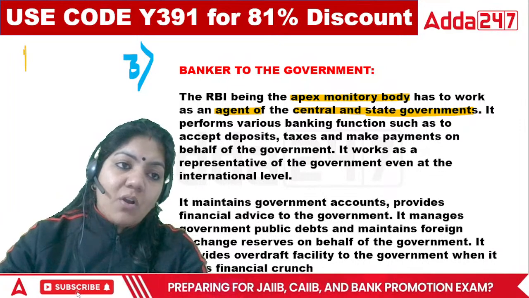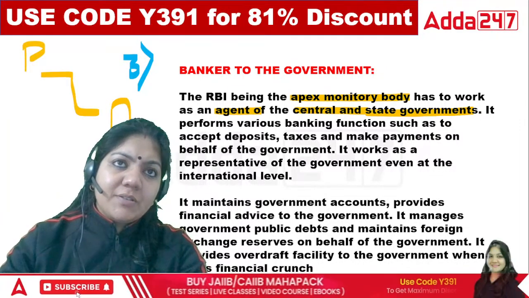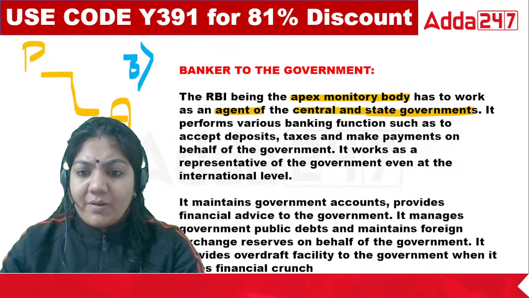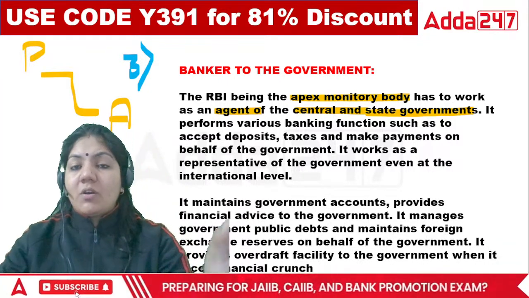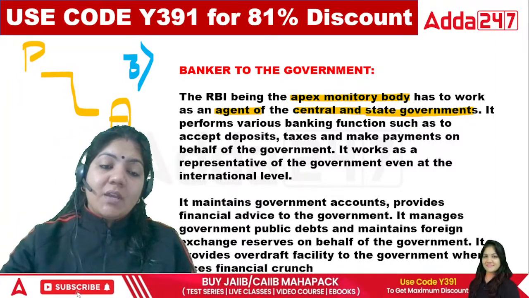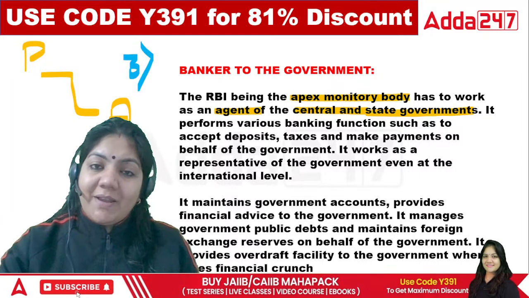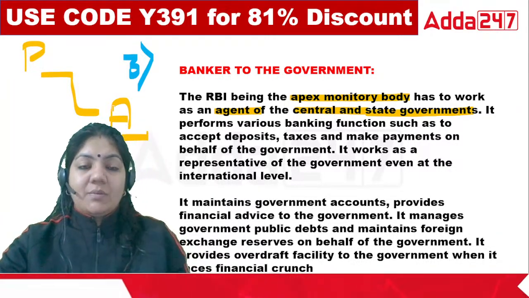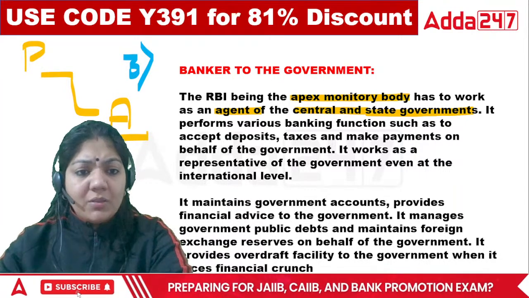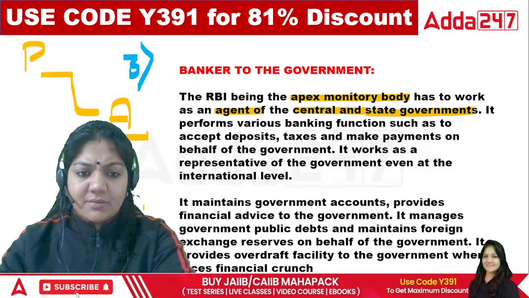So what is the role of principal and agent? In the Indian Contract Act, we have just learned the term contract of agency. So what is the role of the contract of agency? Whatever work is done by the agent will be treated just as if the principal has done it. So the principal will be liable for all the acts of the agent, right?